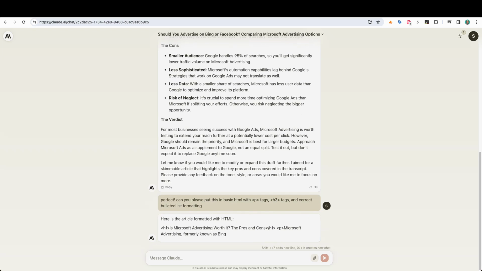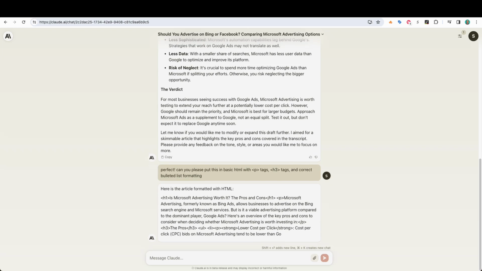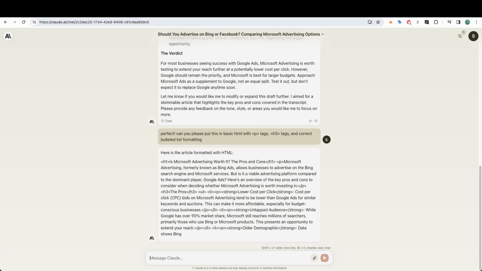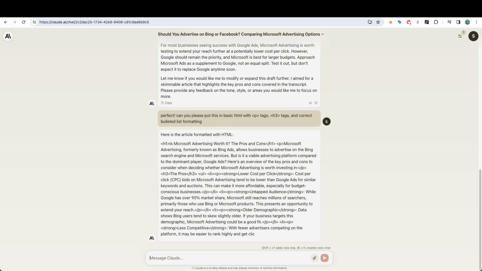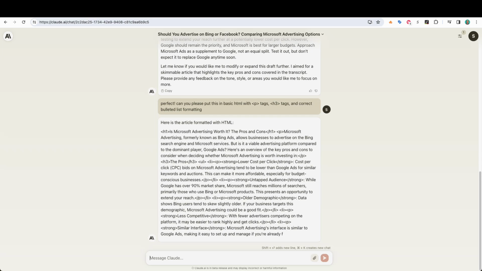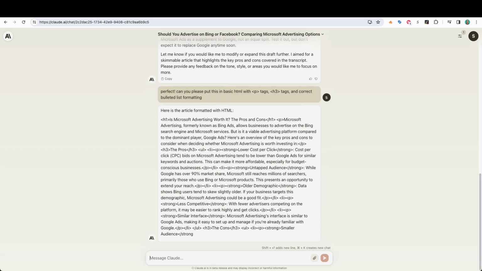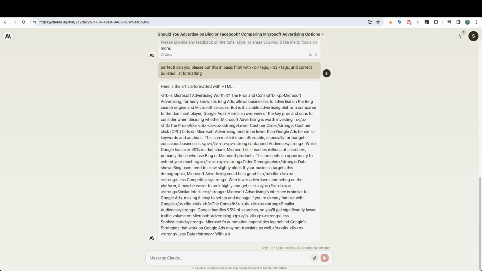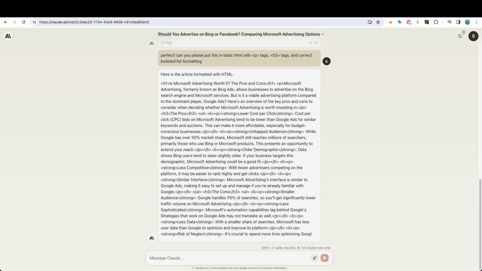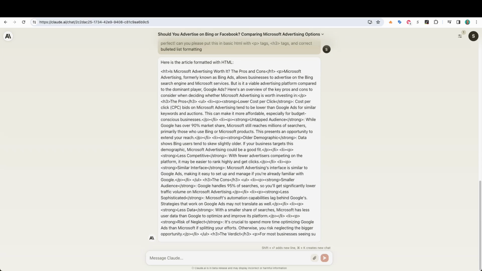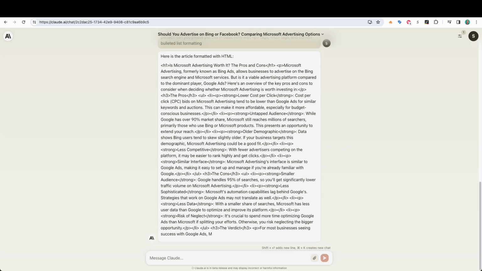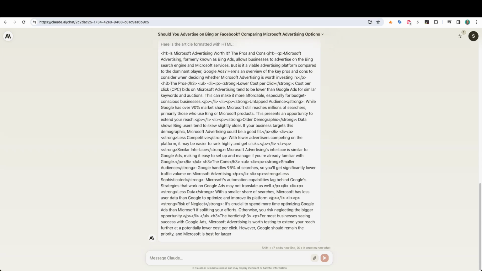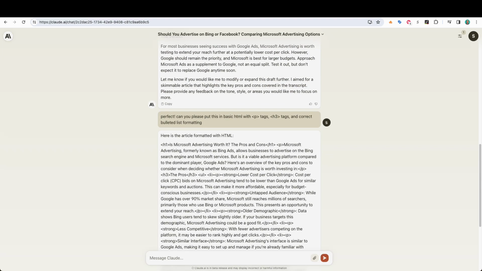So now I'll paste that prompt in. And you can see here it's starting to use some basic HTML. I see the H1 tag for the main heading of the article, the H3, the paragraph tags. I see the formatting for the ordered list. So even if you don't know HTML, right now the AI is going through and doing that for us. Once this is complete, I'm going to be able to go right into my website platform and paste this HTML in. All right, so it's done.